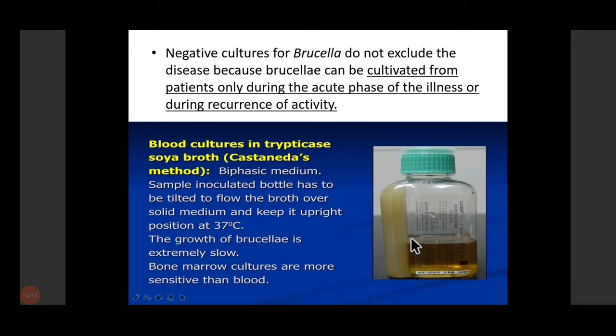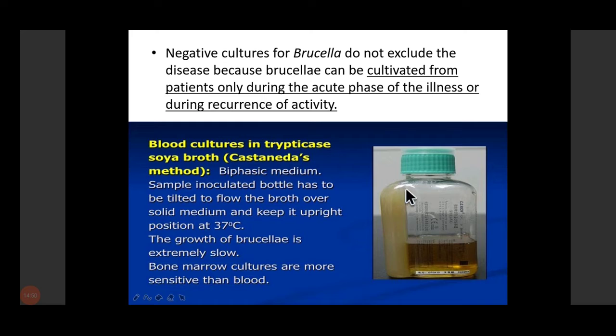And what is the use of this agar? Since I told you that in the conventional method you have to subculture after 3 to 5 days, the chances of contamination increase, because you have to open the bottle, put the needle in, and take out the sample. So the advantage of the Castaneda method is that since it has a solid media, we slant the bottle so that the media spreads over this. Then again we incubate this bottle in upright position.